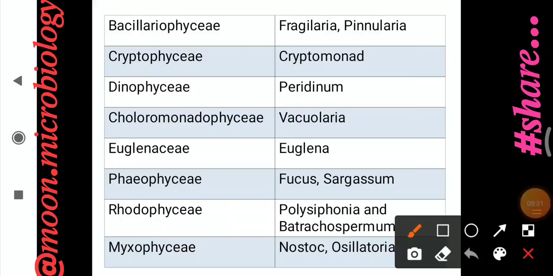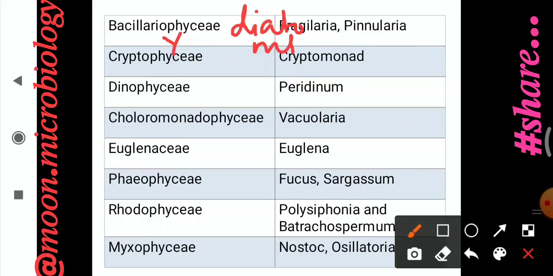Now the fourth class, that is Bacillariophyceae. Bacillariophyceae, which is mostly the diatoms, unicellular diatoms, comes under this class. They are mostly yellow or golden brown in color.